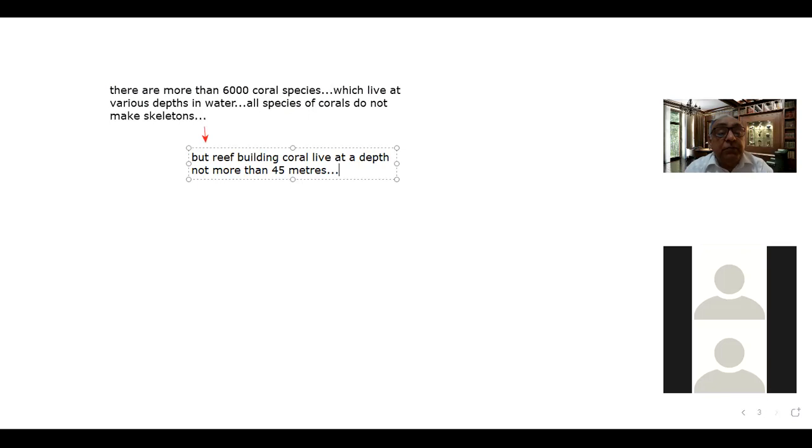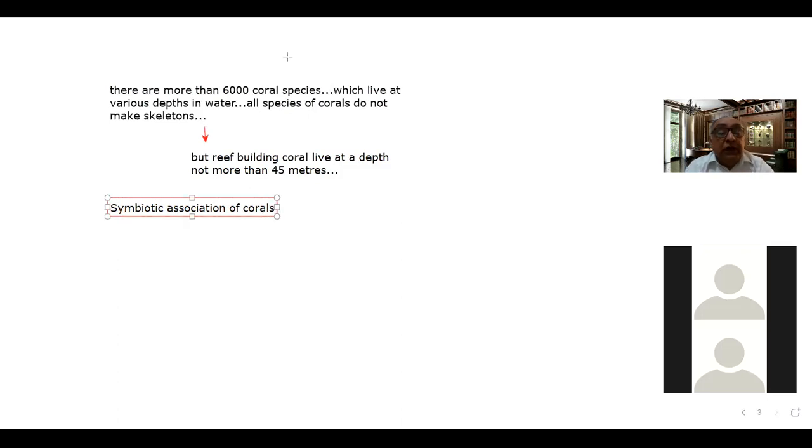There is one very important subtopic, that is the symbiotic association of corals. Many times the question is asked about this.